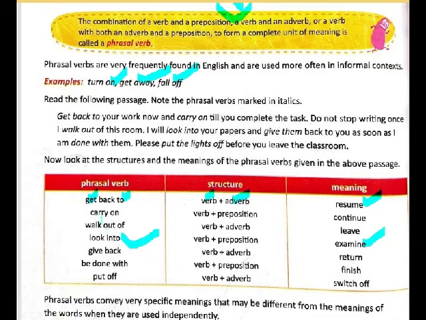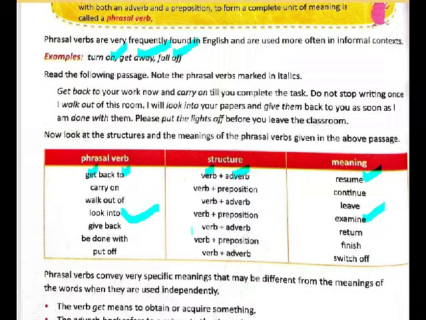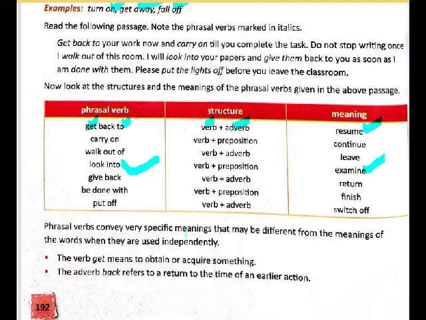So basically a phrasal verb contains a verb and a preposition, or a verb and an adverb, or sometimes both a preposition as well as an adverb. In different contexts they have different meanings. If the words in a phrasal verb are separated, then their meanings are absolutely different.